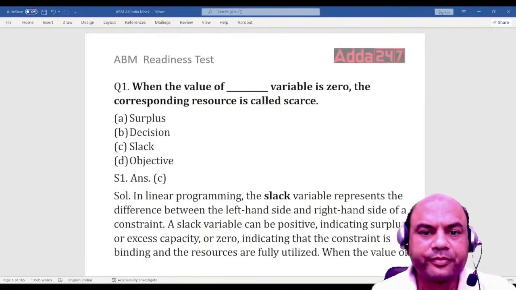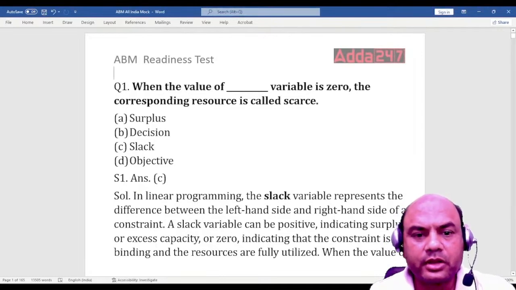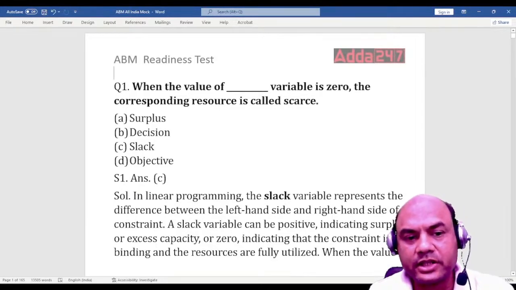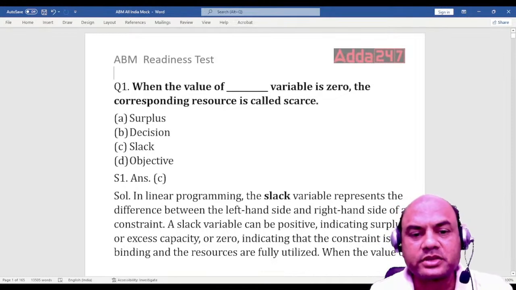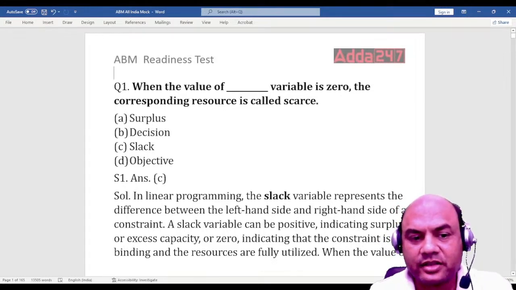Question number 1. When the value of the variable dash variable is 0, the corresponding resource is called as scarce. Now what were the options? Surplus, decision, slack and objective. So the answer is slack.